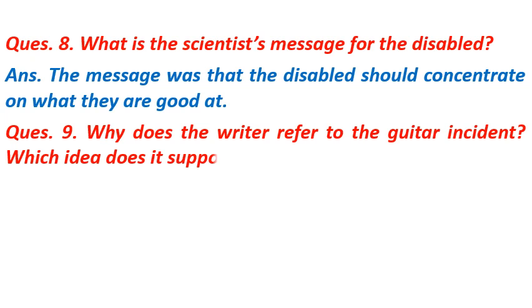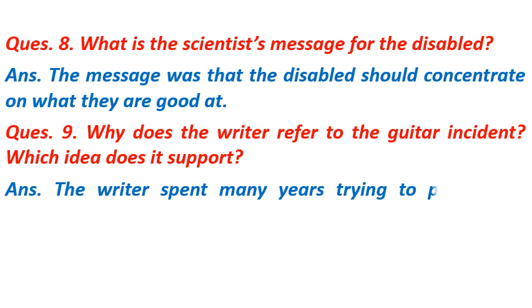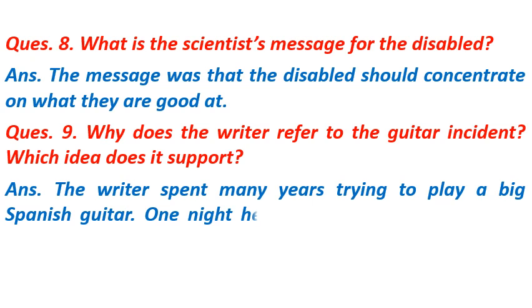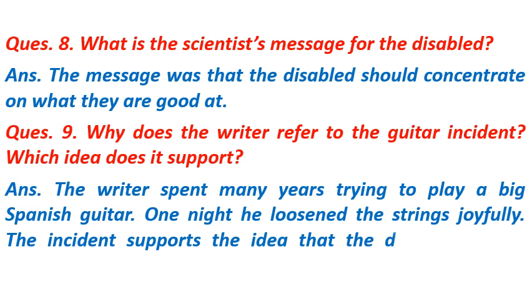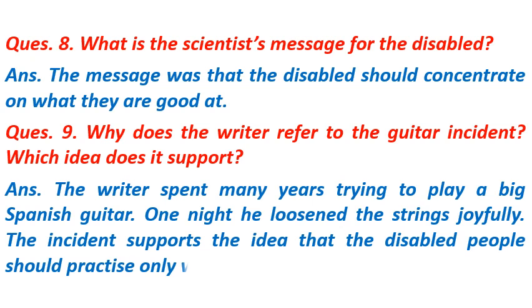Which idea does it support? The answer of the question is the writer spent many years trying to play a big Spanish guitar. One night he loosened the strings joyfully. The incident supports the idea that the disabled people should practice only what they are good at.